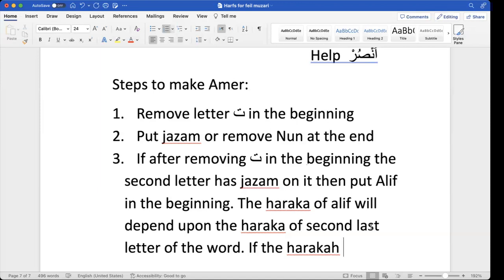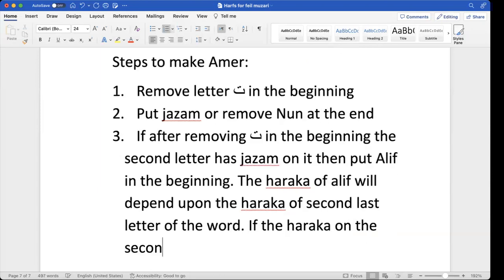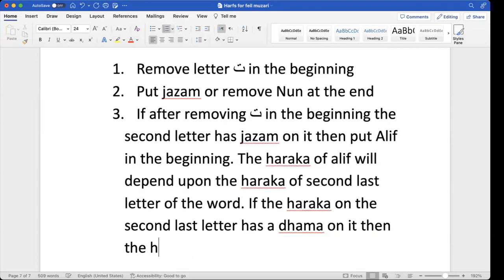Okay, now clear. So clear? Okay. So if the haraka on the second last letter has a dhamma on it, then the alif will take dhamma on it. Okay. Dhamma.